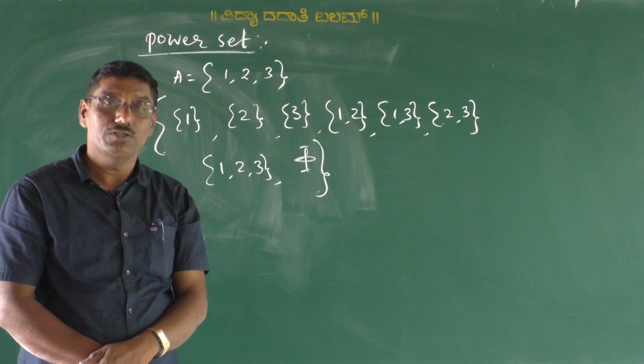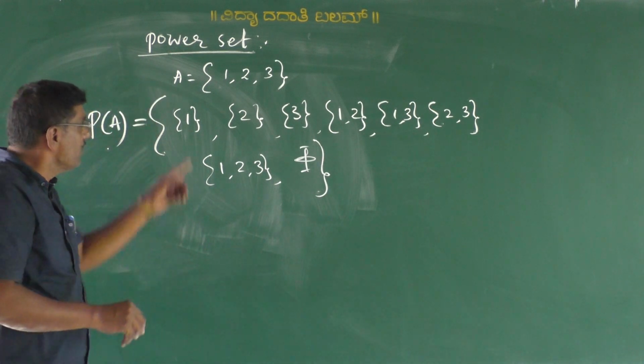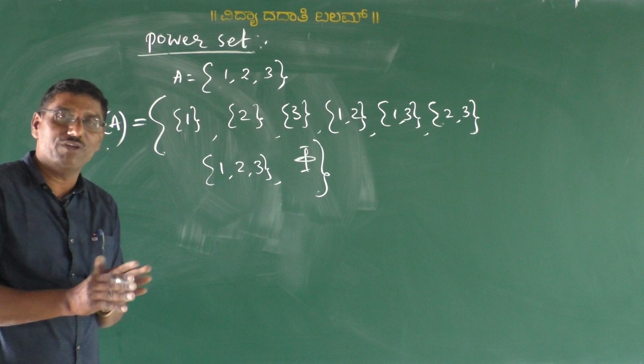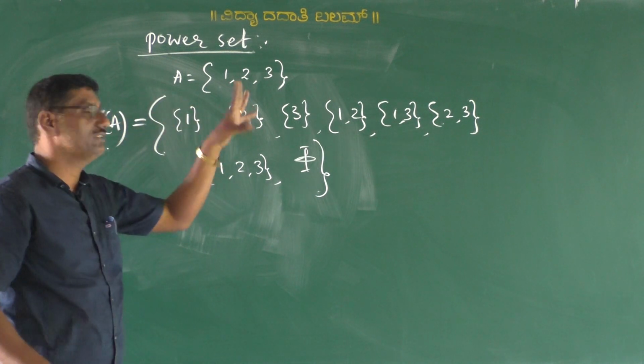Are you understood? Now here we discuss, every set itself is what? An element of a power set.